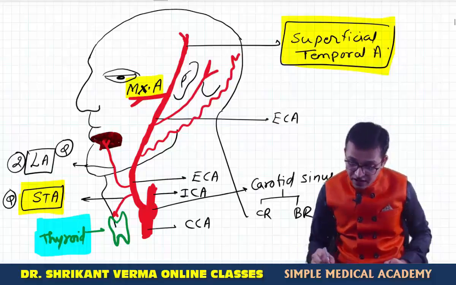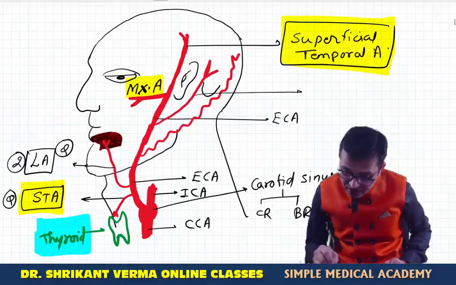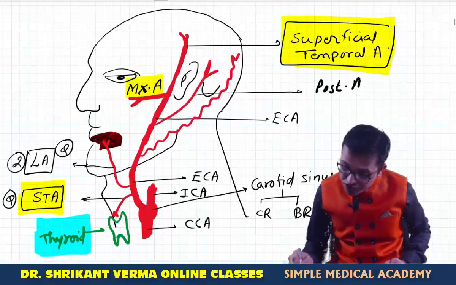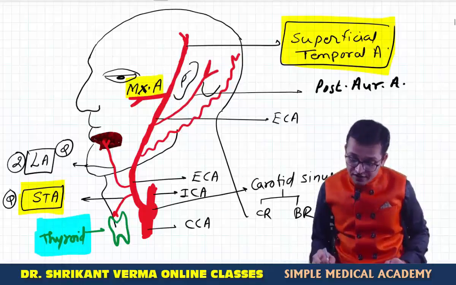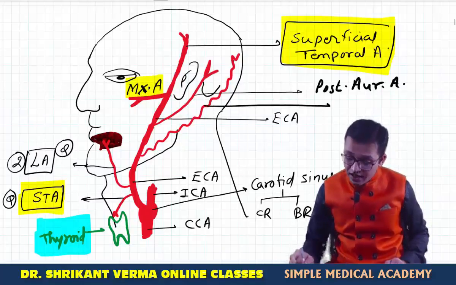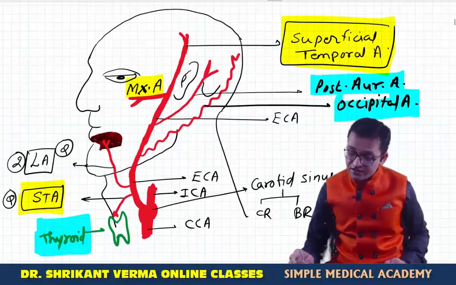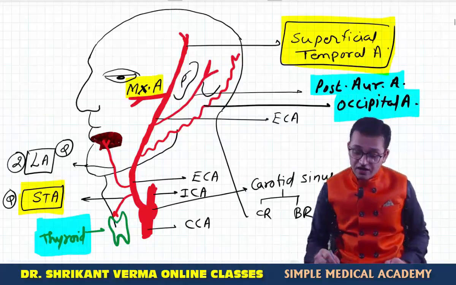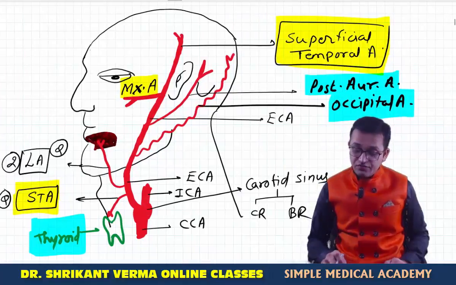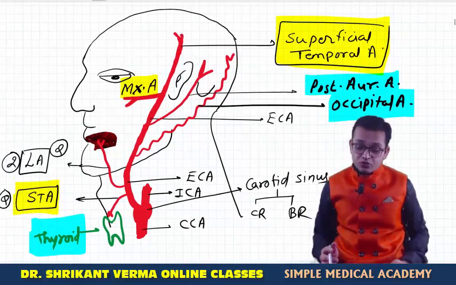So this is the occipital artery. So what are the names? This artery is known as the posterior auricular artery, while this artery is known as the occipital artery. These two blue arteries are the posterior branches. We will make the list later, but these are the posterior branches.